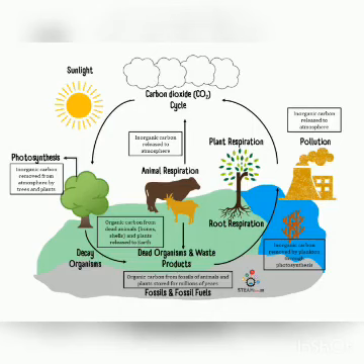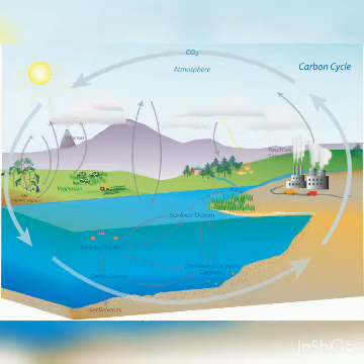Children, do you remember carbon cycle? In carbon cycle, plants absorb carbon dioxide and release oxygen during the process of photosynthesis. Then organisms breathe in this oxygen and give out carbon dioxide. This carbon dioxide is again absorbed by the plants and carbon cycle continues.